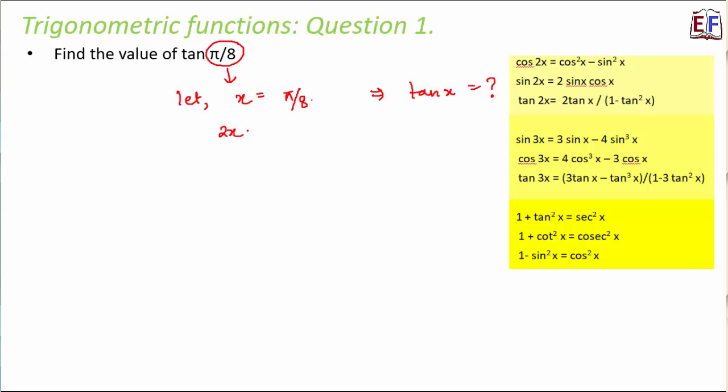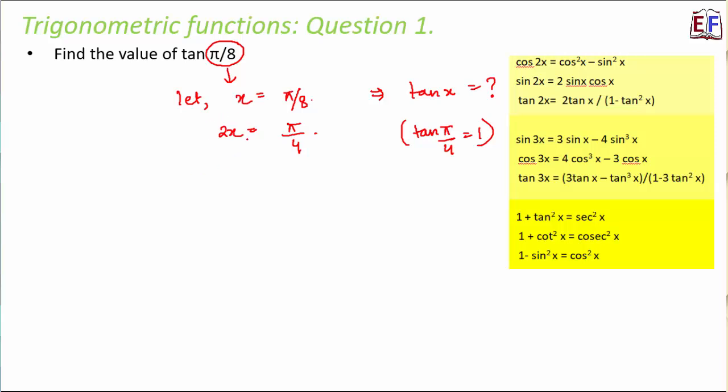Now very easily we see that 2x is equal to pi by 4, and we know the value of tan pi by 4 because tan pi by 4 is equal to 1. Now in trigonometry, whenever we solve a question, we always try to get some such value of theta for which we know tan theta or sin theta or cos theta. And here that theta value is pi by 4. So we know tan pi by 4 is 1. Now let's play around with this.